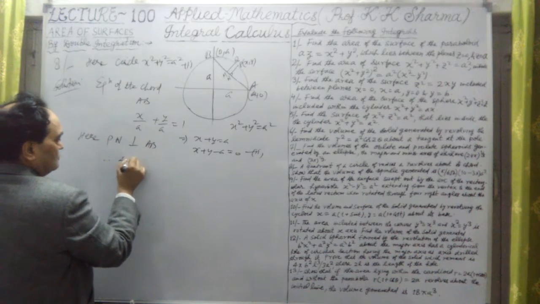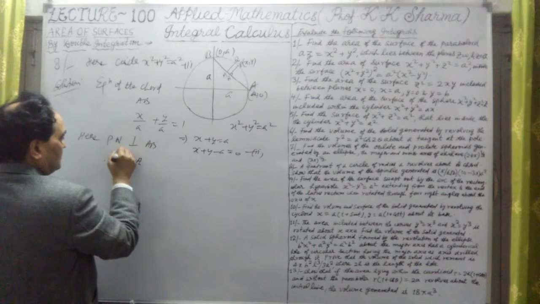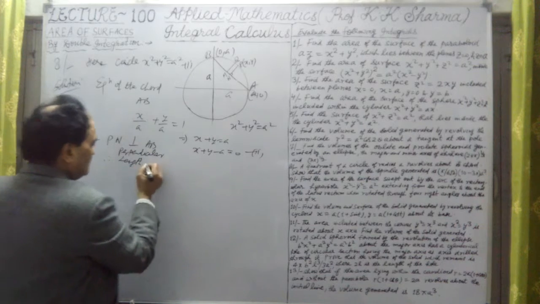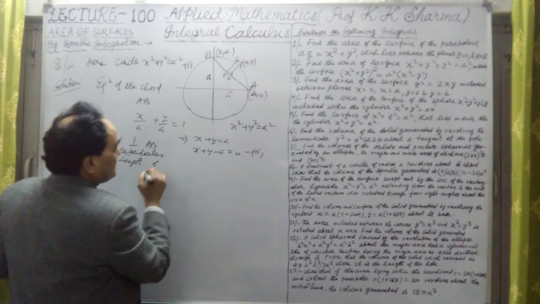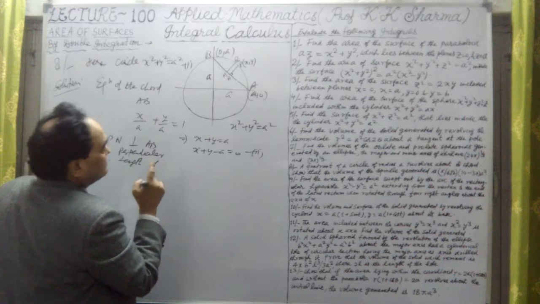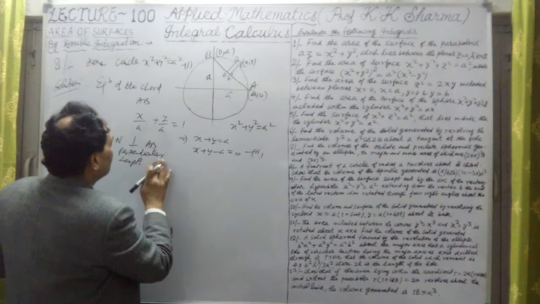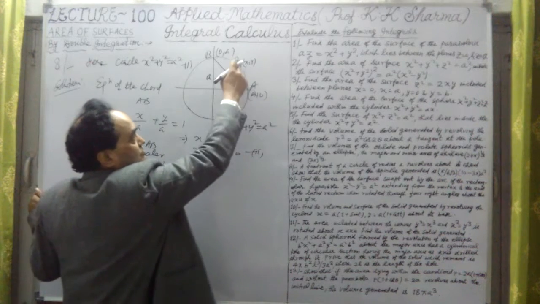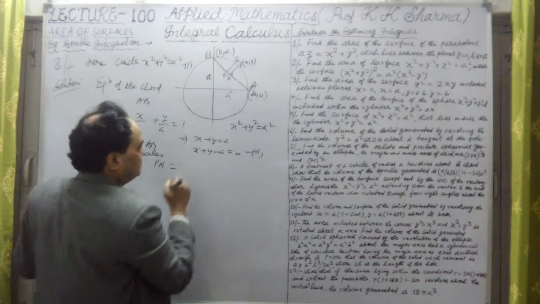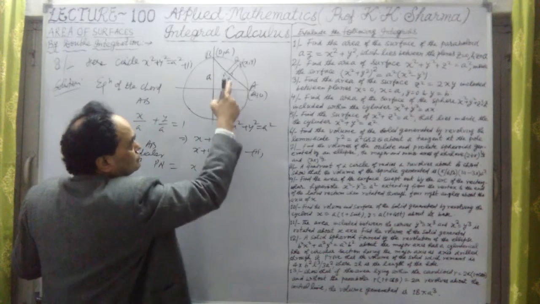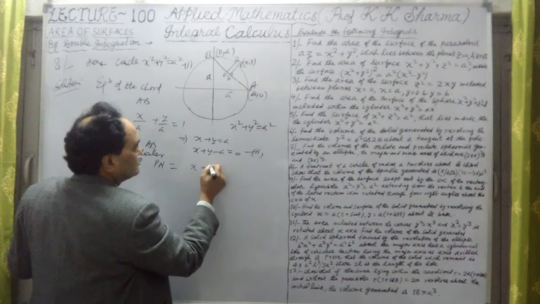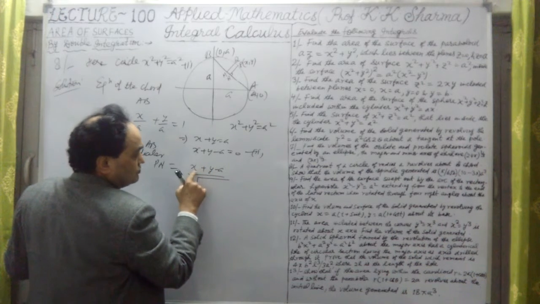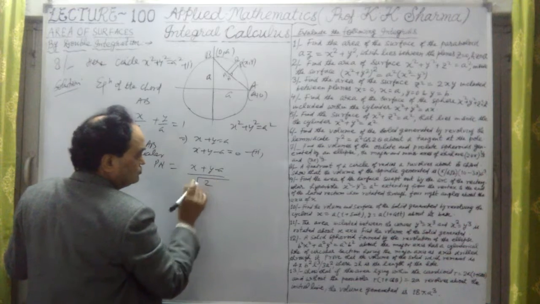Therefore, the perpendicular length Pn is given by the perpendicular drop from a point to the line: (x plus y minus A) upon under root 1 square plus 1 square, since the coefficients of x and y are 1, 1, so this is root 2 here.